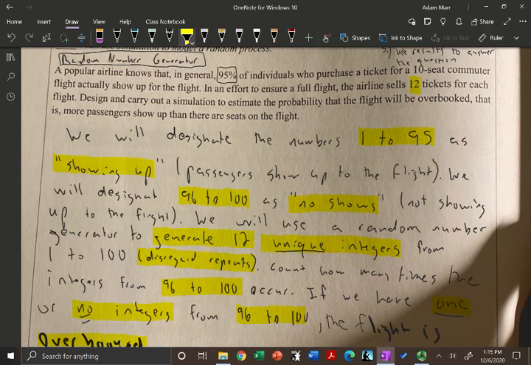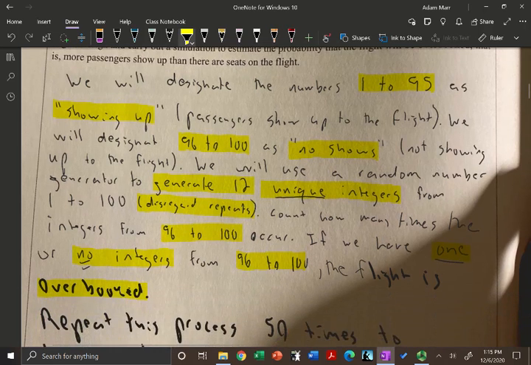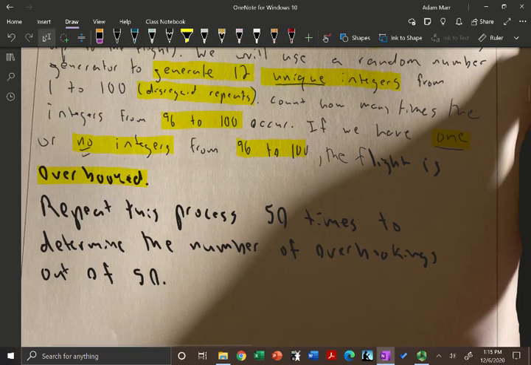So we will use a random number generator to generate 12 unique integers from 1 to 100. We're disregarding repeats. We're going to count how many times the integers 96 to 100 occur. If we have one or no integers from 96 to 100, the flight is overbooked. So we're going to repeat this process 50 times to determine the number of overbookings out of 50. All right, so that is it right there.